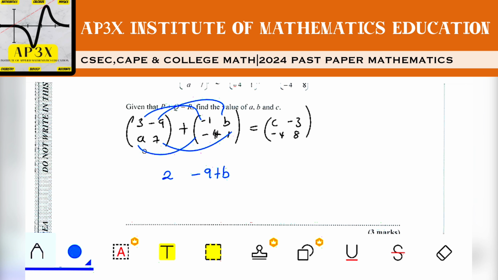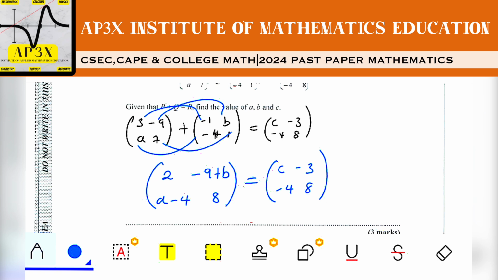If I add A to -4, I'm going to end up with A take away 4. And when I add 7 to 1, I'm going to end up with 8. And so that sum of matrices is equated to the matrix C, -3, -4, 8.